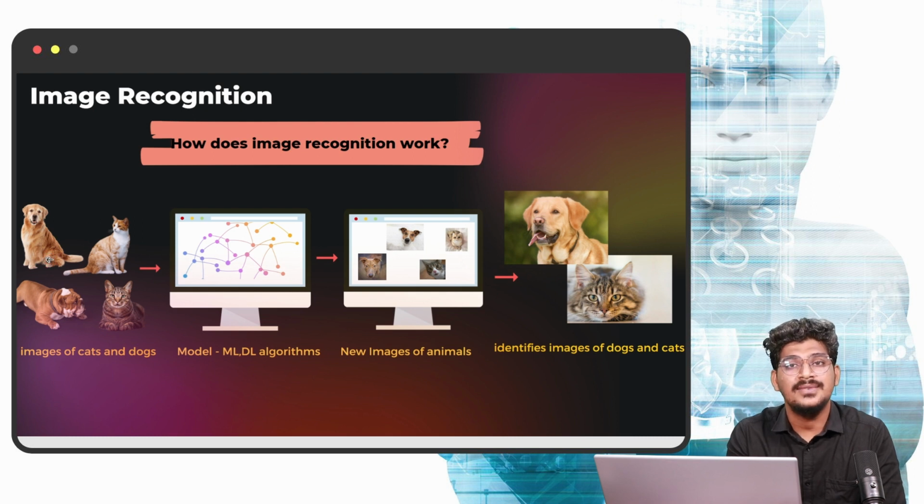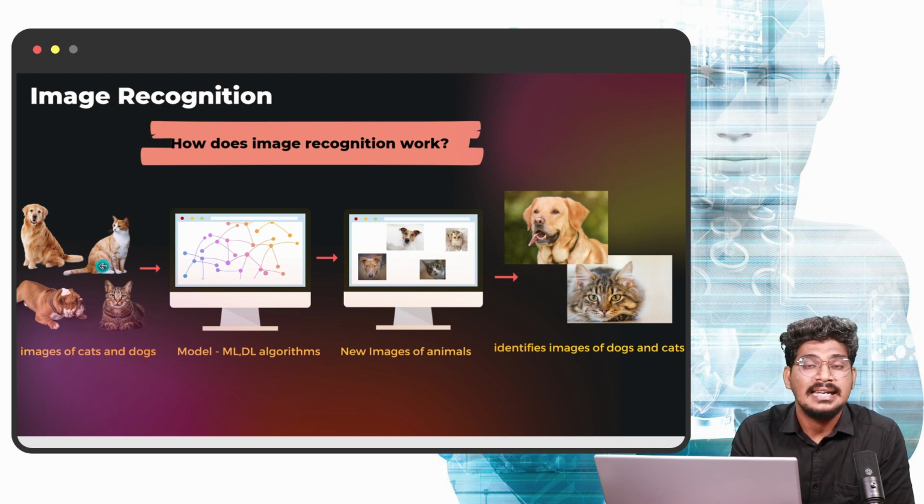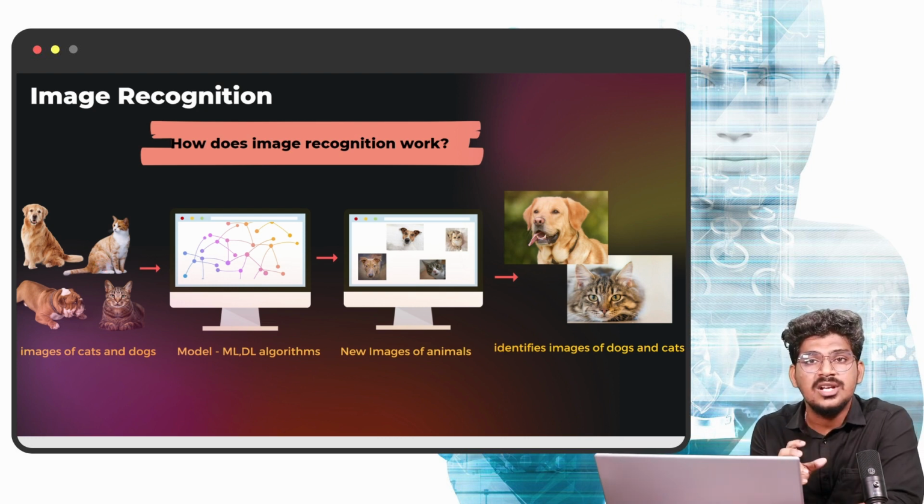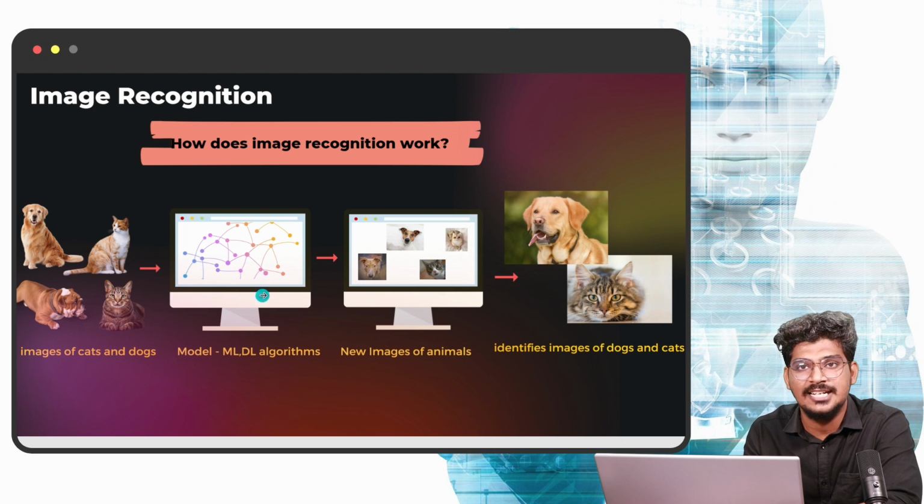For example, for a dog, it is going to recognize the key points. How is that possible? With the help of computer vision, it extracts the key points for the dog and for the cat. Once we have the key points, the deep learning neural network or convolution neural network extracts the features. The convolution neural network is one of the algorithms in deep learning that extracts and stores the features. Based on the features, it returns the output. Once the model is trained with the deep learning algorithm, we feed the new data, new pictures of cats and dogs.